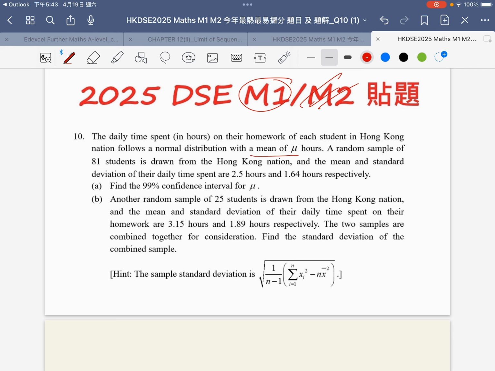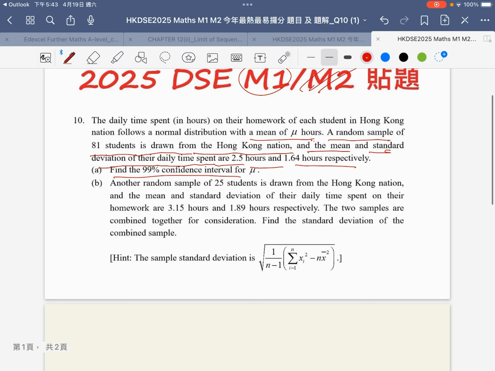The mean distribution is mu, and a random sample of 81 students is drawn from the Hong Kong nation, and the mean and standard deviation of their daily time spent are 2.5 hours and 1.64 hours respectively. Construct a 99% confidence interval.